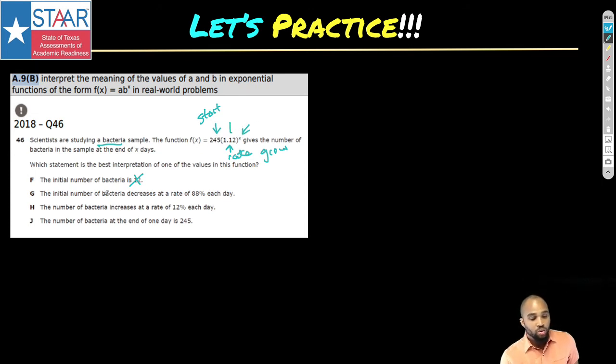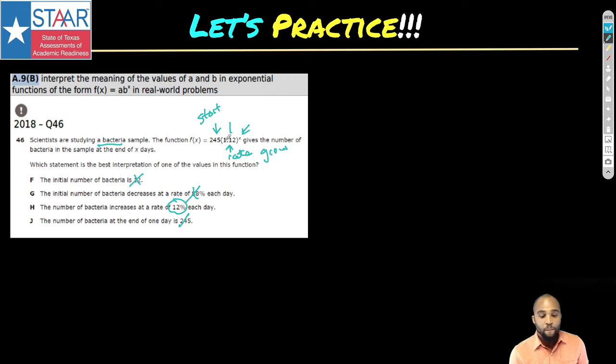The initial number of bacteria decreases at a rate of 88%. No, we just said right here. It increases. You got 1.12. Number of bacteria increases at a rate of 12%. That sounds good. That has a 12 in it. The number of bacteria at the end of one day is 245. No, it's actually at the beginning. Before they start anything, it's at 245. This 12% is the right answer.